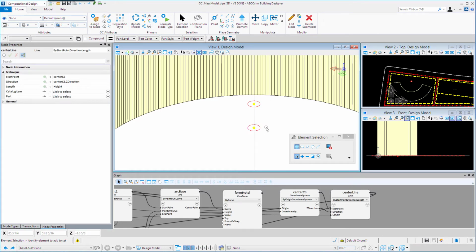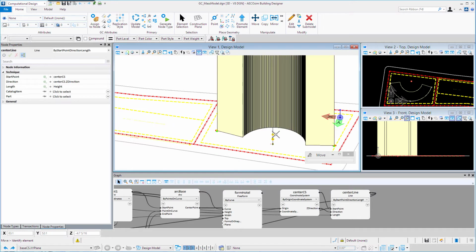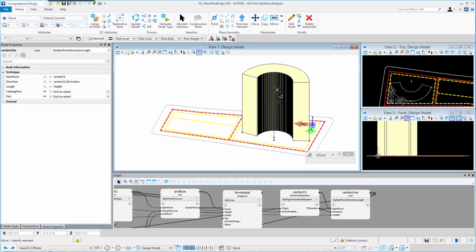This has a different type of handle. It's just that circular handle, and that is because that particular point is restrained to the line. I can only move it up and down along the line. If I select the move tool, you can see I can only move that up and down along the line. The last thing I'm going to do now is create a solid cone using those 2 points.